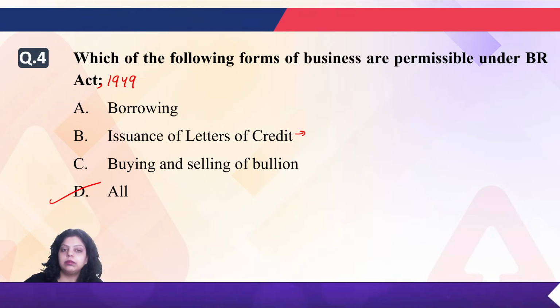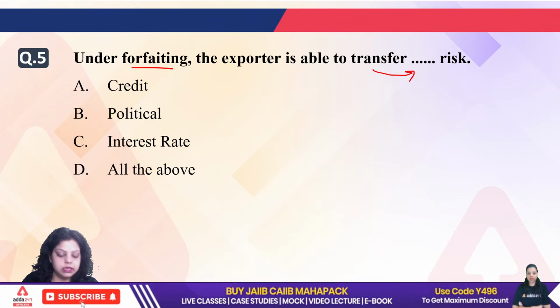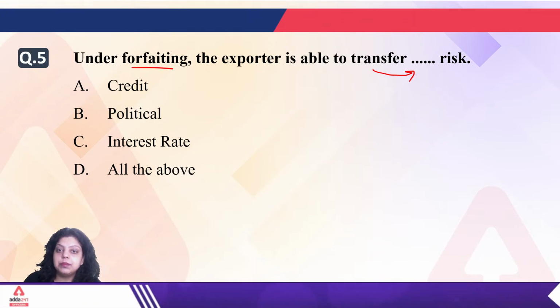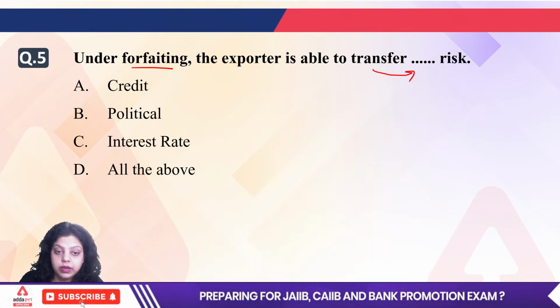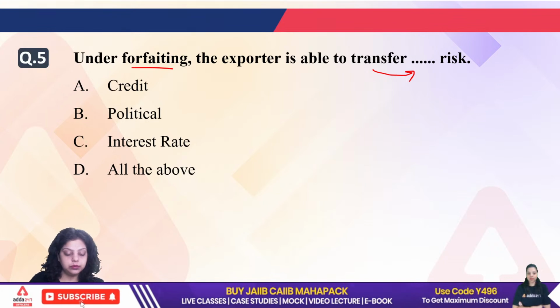Very good. Next. Under forfeiting, the exporter is able to transfer which of the following risk? Is it credit risk, political risk, interest rate risk, all of the above?